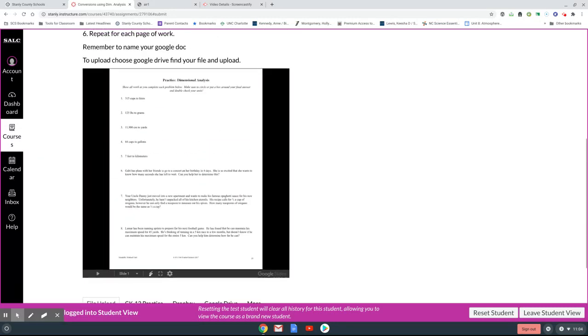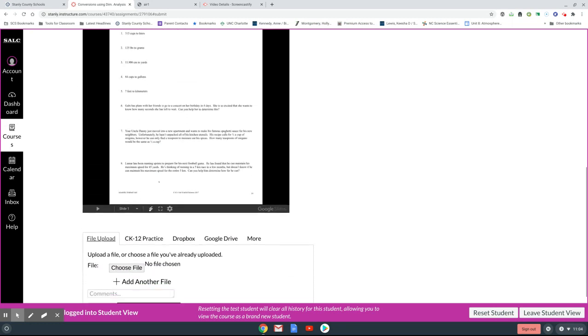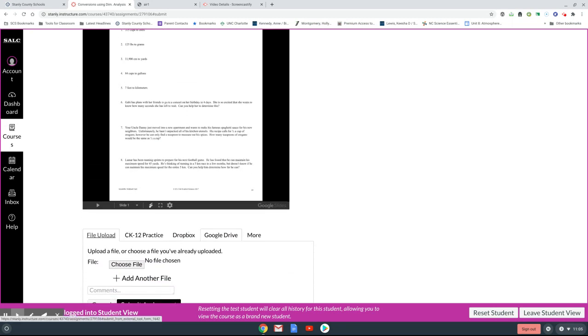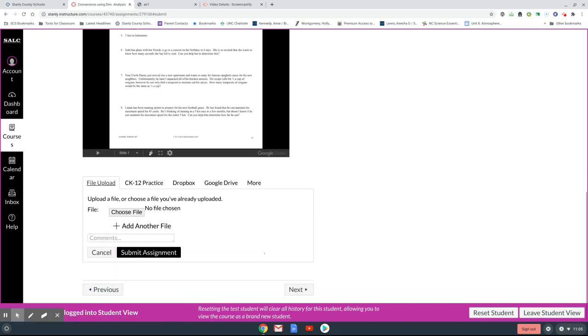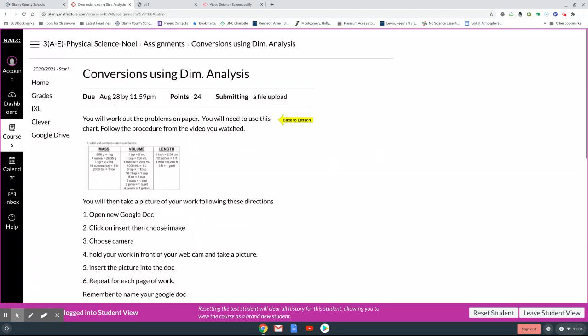If you have trouble following these directions, you need to let me know, because you have to take a picture of it and upload the picture. You would go to Google Drive, find the Google Doc, and upload from there. Then press submit assignment. That's how you can get to your assignments from your grades. So make sure you're looking at grades. I try to give about 7 days before I start grading, so I'll start grading the stuff from next week.